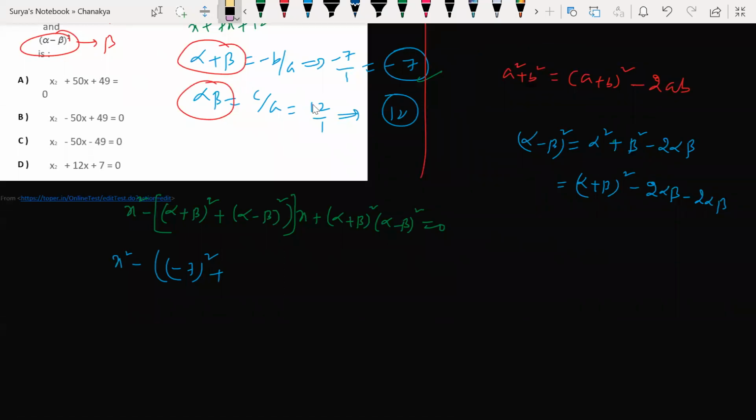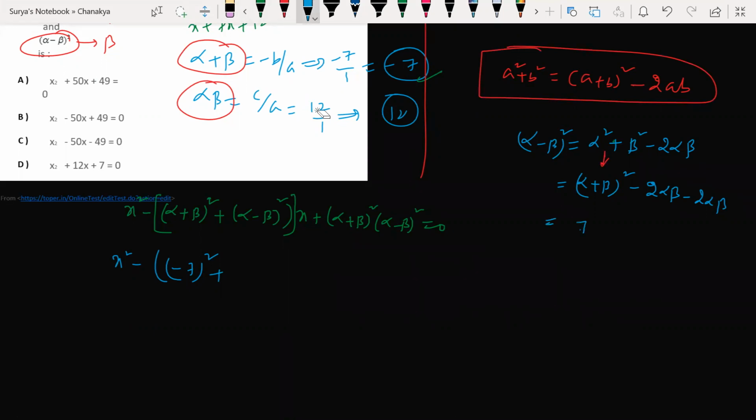Yes. Or you simply say, look at this here. Sir, why are you writing like this? Can we write like this? a plus b whole square. This is the formula I can use here. That is the formula I used here. Okay. And now look at this here.